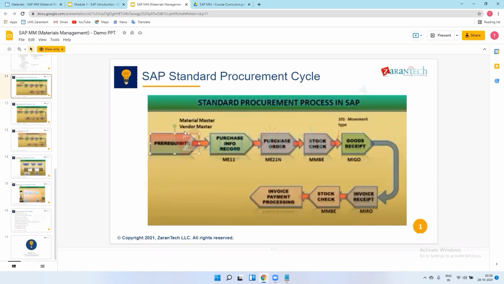So I require materials, and each material should have one material number. That material we will procure from the vendor, so we will have a vendor number as well. As a prerequisite, say we have a requirement of a tire, and we will procure this tire from the MRF company. MRF will have one vendor number, and we will define that vendor in our vendor master.